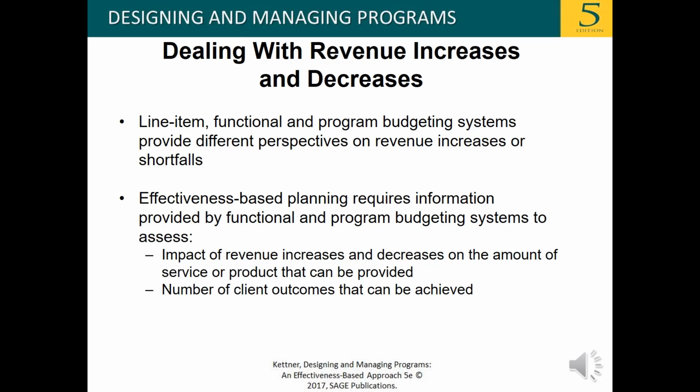Dealing with revenue increases and decreases. Line item, functional, and program budgeting systems provide different perspectives on revenue increases or shortfalls. Effectiveness-based planning requires information provided by functional and program budgeting systems to assess the impact of revenue increases and decreases on the amount of service or product that can be provided and the number of client outcomes that can be achieved.